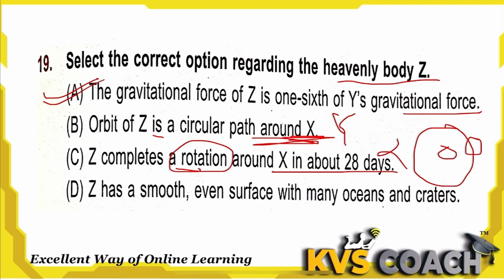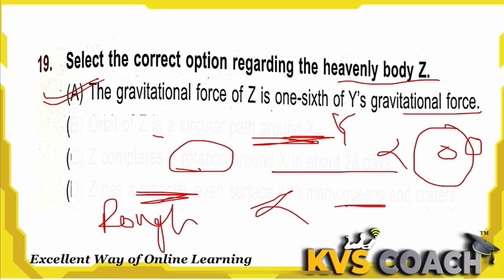Z has a smooth even surface, with many oceans and craters. The moon has a rough surface, not a smooth surface, and it is full of craters, but there are no oceans on the moon. So this is also a wrong statement. So the correct option is only option A. The gravitational force of Z, it means the gravitational force of the moon, is 1/6 of the gravitational force of earth.